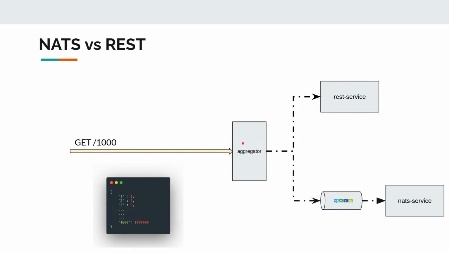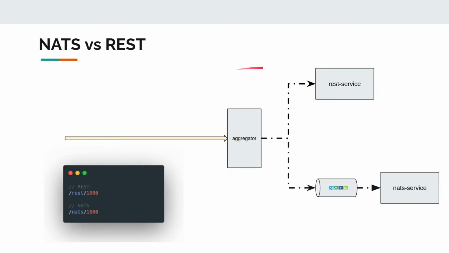Our aggregator does not know how to calculate this. It relies on the backend servers. So we have two different implementations: one is RESTful, the other one is NATS. These services know how to calculate, but they can do it for only one number at a time. So in order to build this response, our aggregator has to send multiple requests. In this case, it has to send 1000 requests to the backend service. I am just making this a contrived setup to have an app with tons of network calls, so that we can compare the performance.